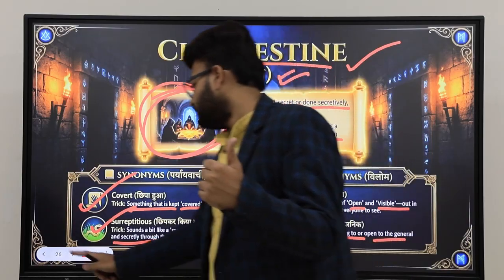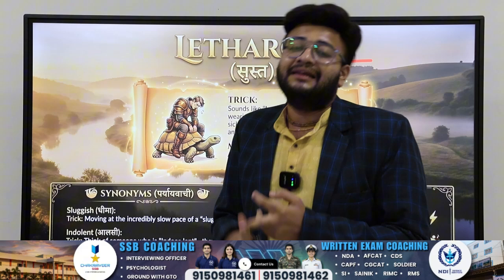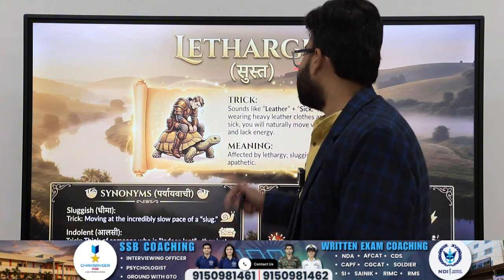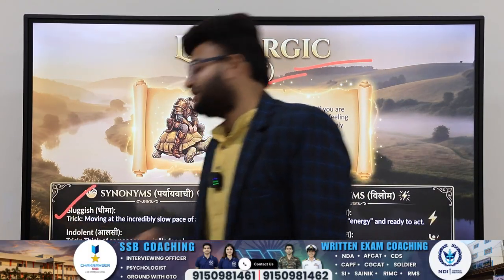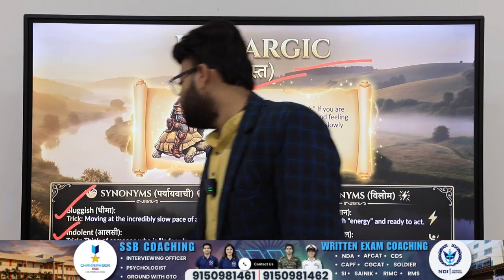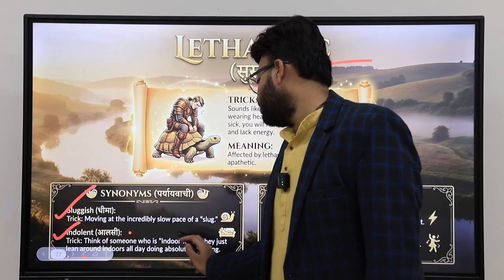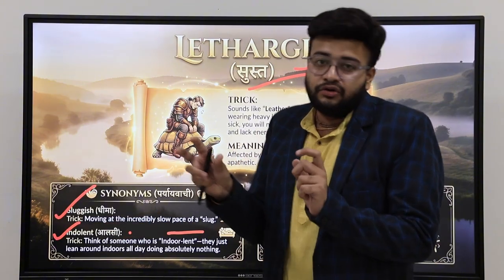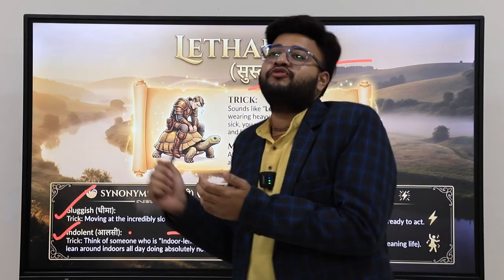Got it? Now moving on to the next word, lethargic. How many times have I taught you? Sluggish, languid, lazy, lackadaisical, slack. All these are synonyms of lethargic. Any person who is sluggish in nature, any person who is indolent. How to remember this word indolent? Think of someone who is indolent. In Hindi, think of dolna, like movement: someone who is very calm and does not like to move around.